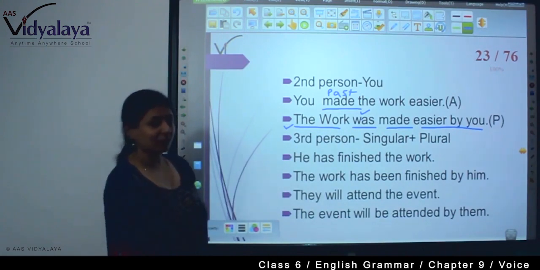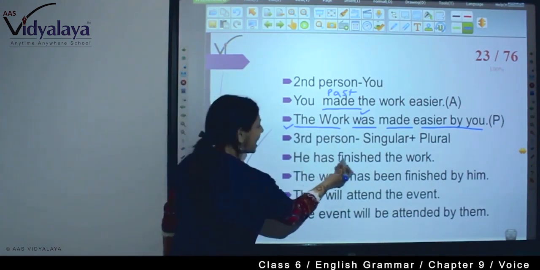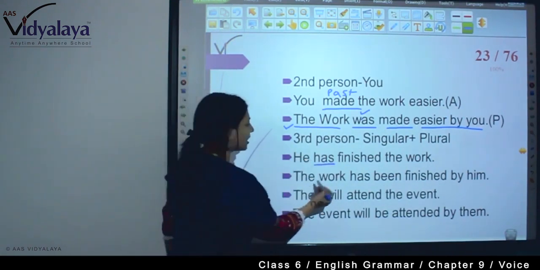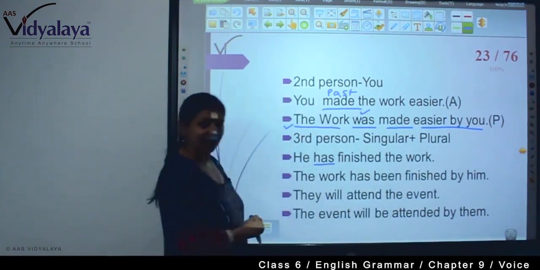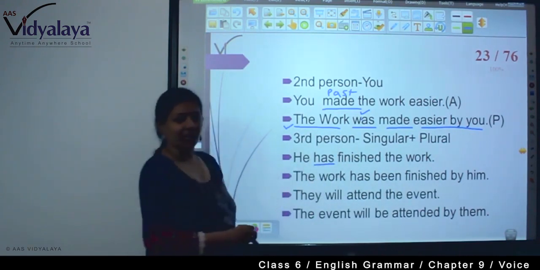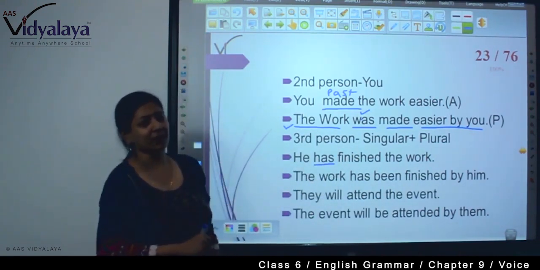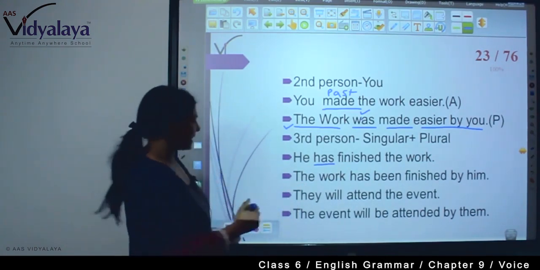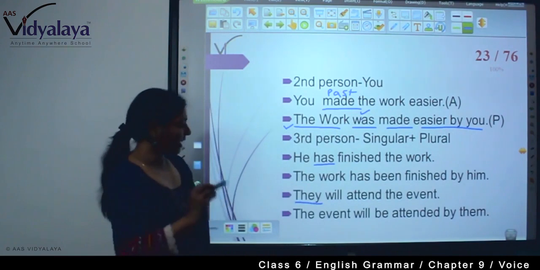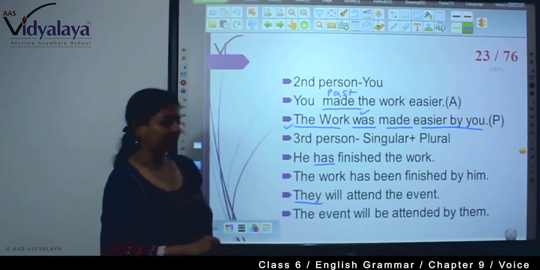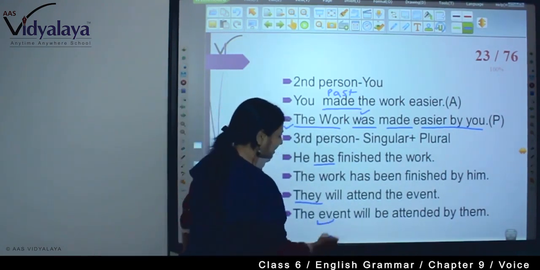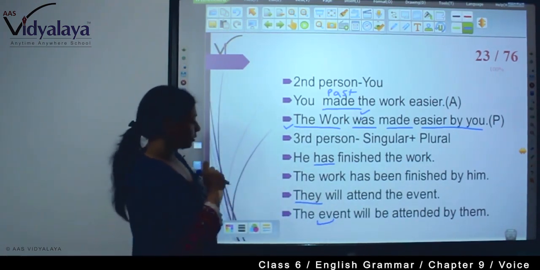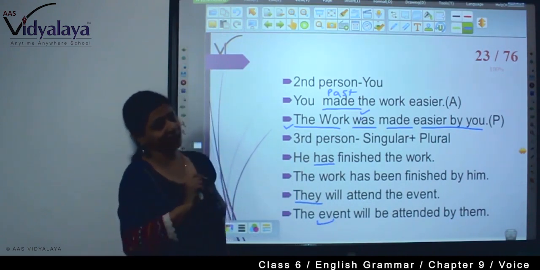Now, third person singular plus plural. He has finished the work. Here it is a perfect tense. So, the work has been finished by him. He becomes him. Now, they will attend the event. Here it's plural. The event will be attended by them. Because here the subject is the event, so according to the event, the auxiliary will is there.